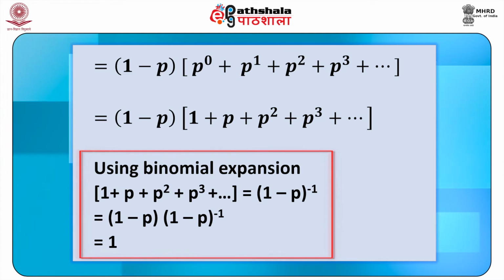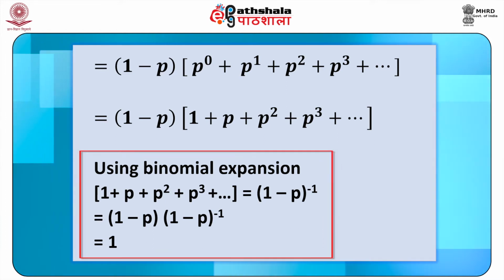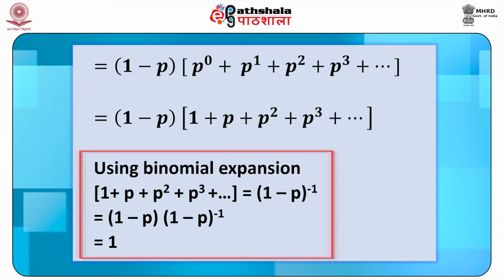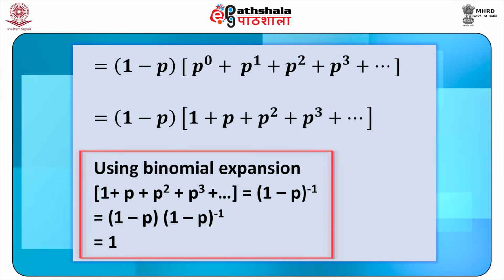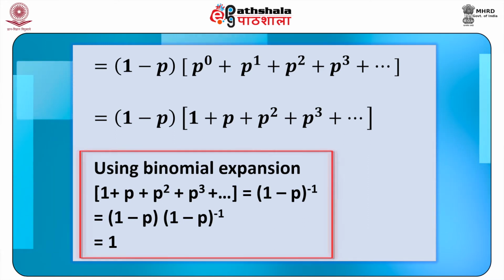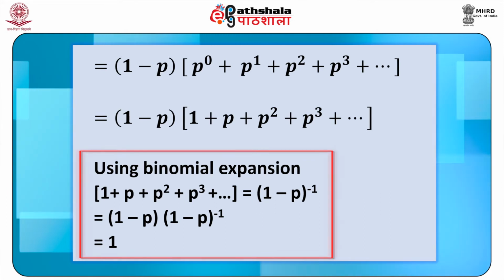Using the binomial expansion, 1 plus p plus p square plus p cube plus so on is equal to 1 minus p to the power minus 1. This is equal to 1 minus p into 1 minus p to the power minus 1, giving equal to 1. Hence, the total probability is equal to 1.